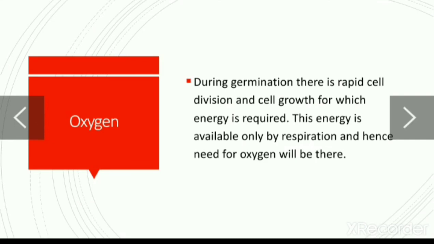And the second is the hypocotyl or epicotyl of the seed can't force and break the upper layer of the soil. They don't have that much strength to break the upper layer of the soil. That is why when seeds are sown very deep inside the soil, they fail to germinate.